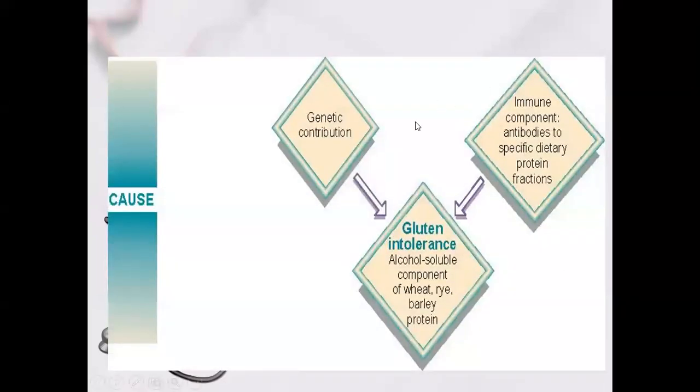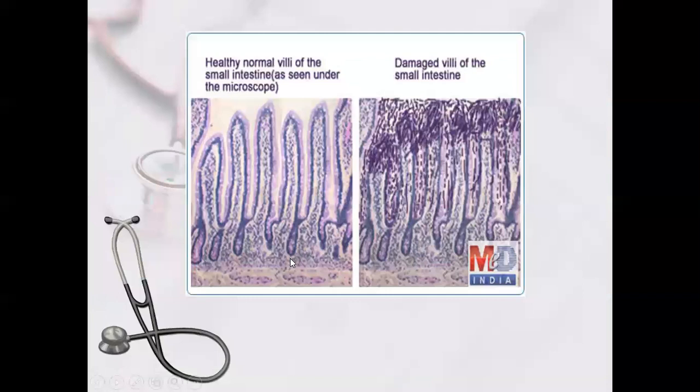So it is multifactorial: genetically, HLA-DQ2 and DQ8, immunocompetent antibodies specific to the dietary protein, and the alcohol-soluble component of wheat, rye, and barley protein. Antibodies develop against this protein and lead to damage to the intestine and chronic diarrhea.